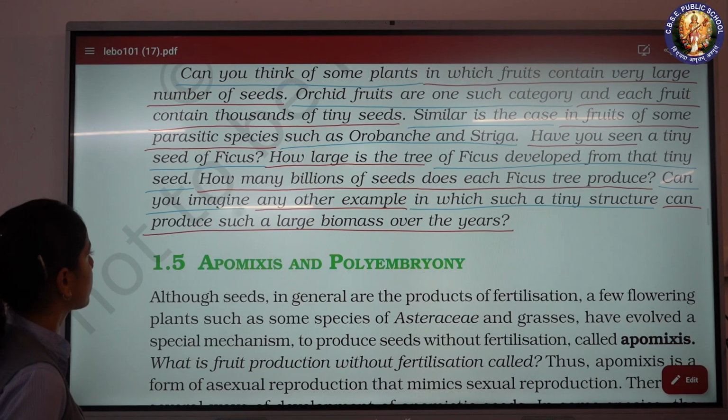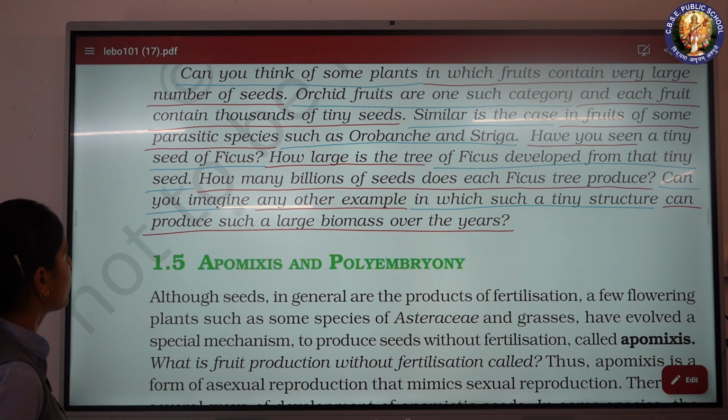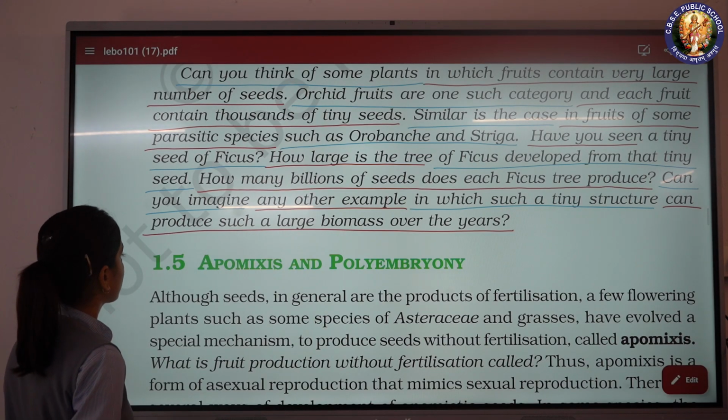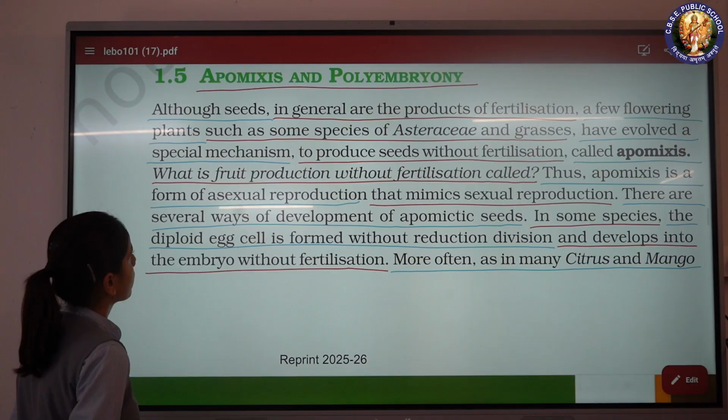Can you imagine any other example in which such a tiny structure can produce such a large biomass over the years?